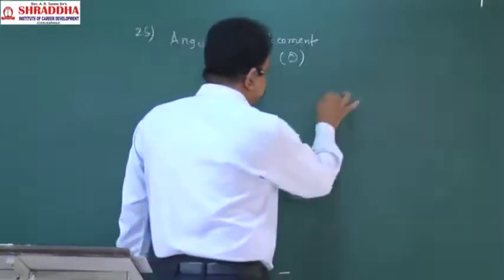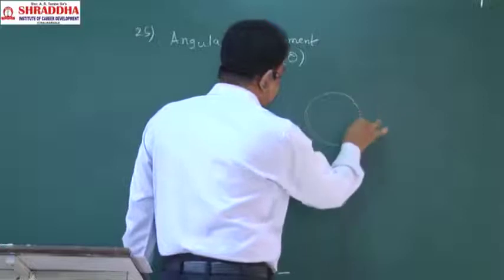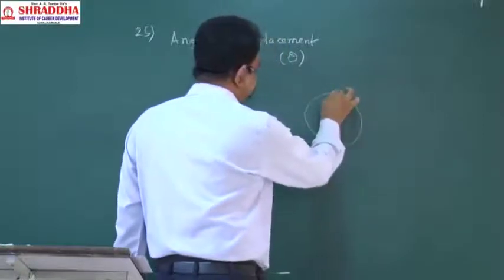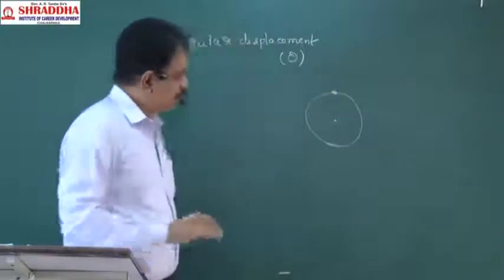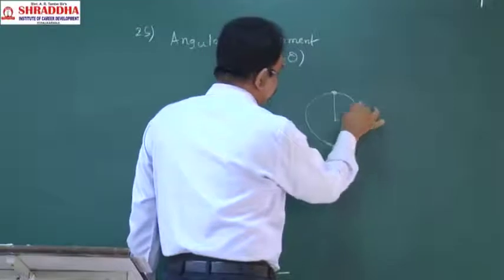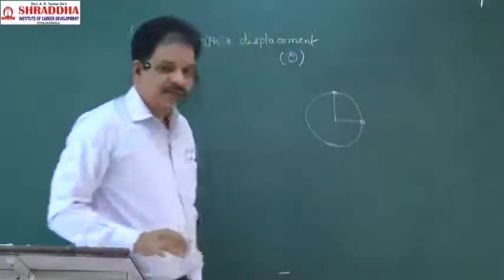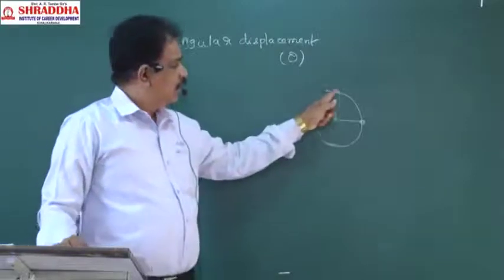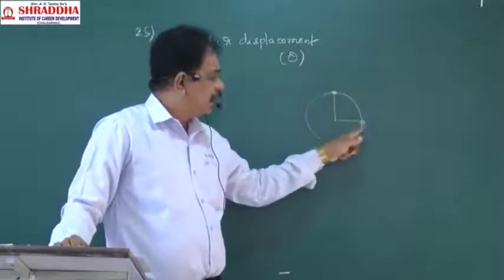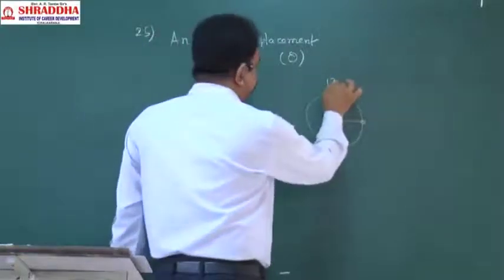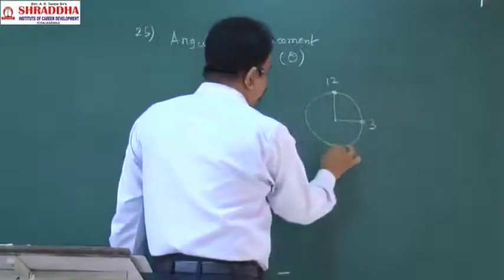So, this is a circle. Here one body started, and it came to here. How much angle was it? Take the seconds hand in a wall clock. Here 12 will be there, here 3, here 6, here 9, like that the numbers will be there.